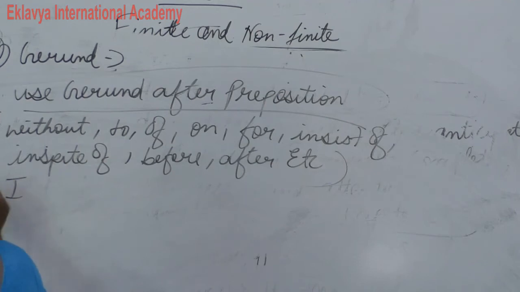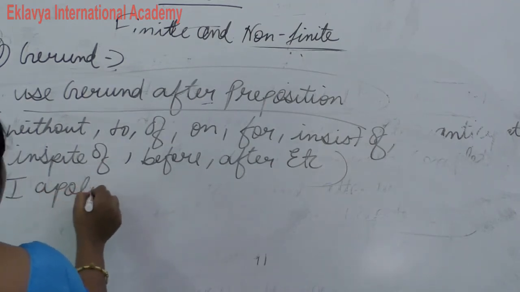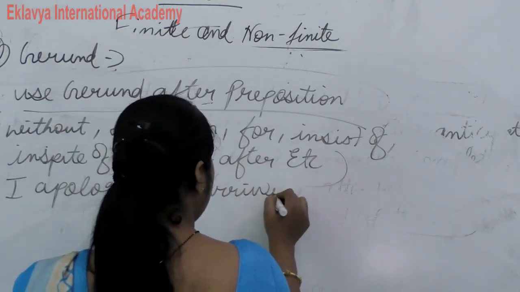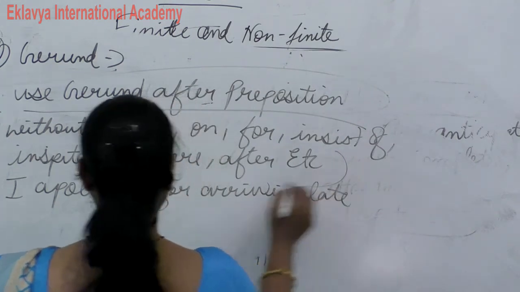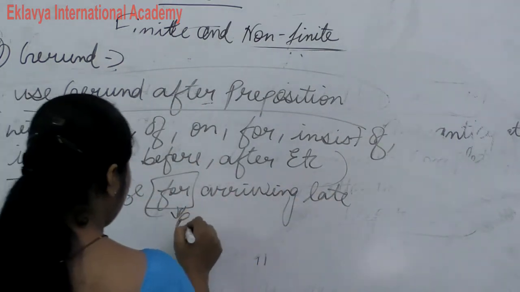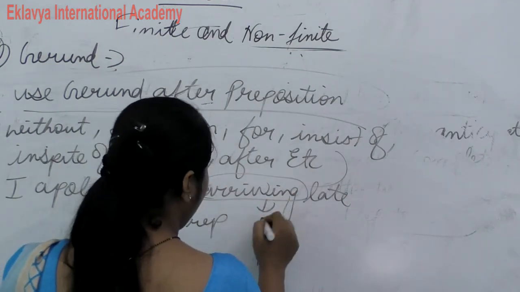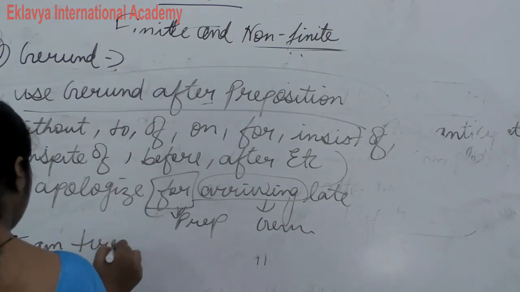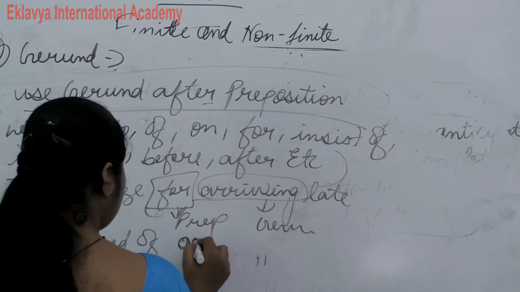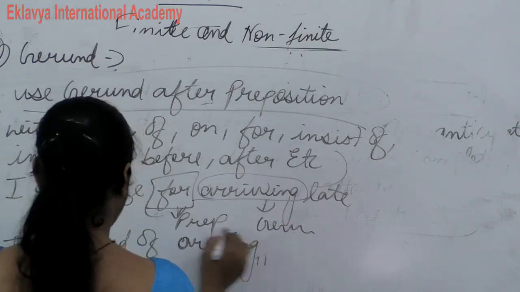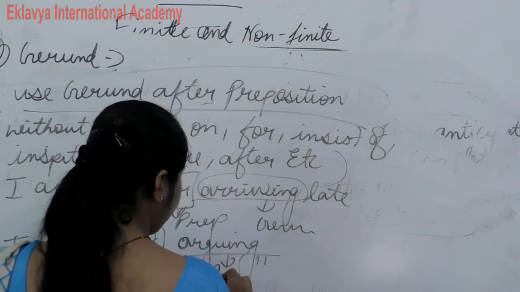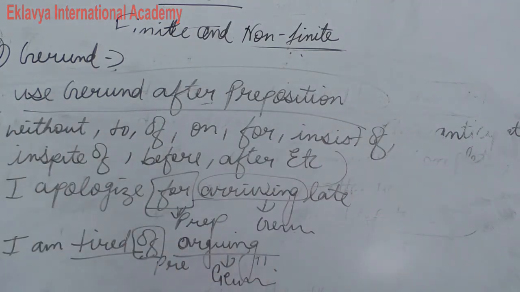How do we use it? I apologize for arriving late. So for is what? For is a preposition and arriving is a gerund. Clear? This way we use it. I am tired of arguing. So of is a preposition and arguing is what? Arguing is a gerund. This is the way we use it with prepositions. Clear?